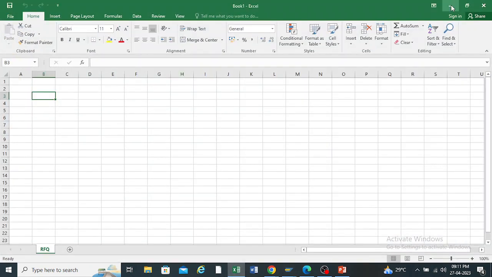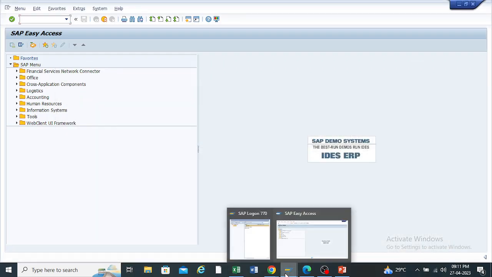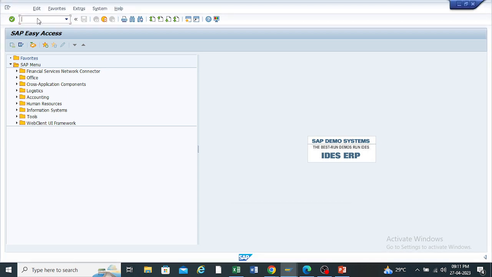I have created some materials as a test. So what's the T code to get the list of the materials in a plant? Nandini, can you tell me? T code to get the list of the materials in a single plant. I want to check the list of the total materials in a single plant.